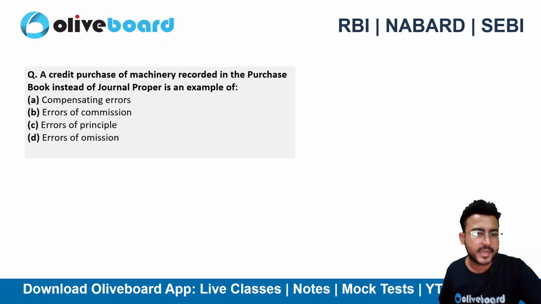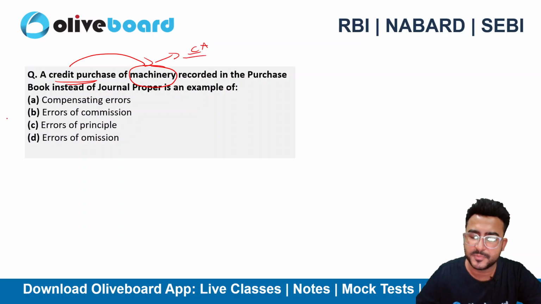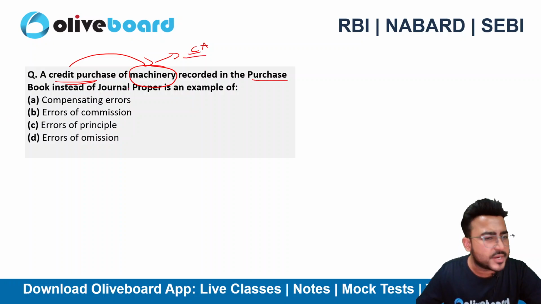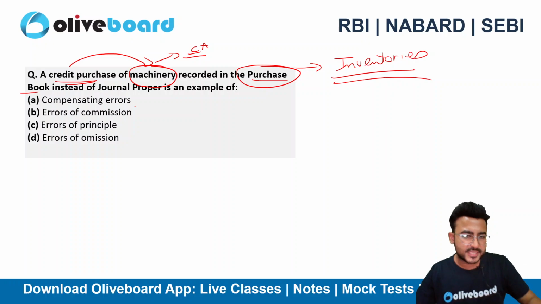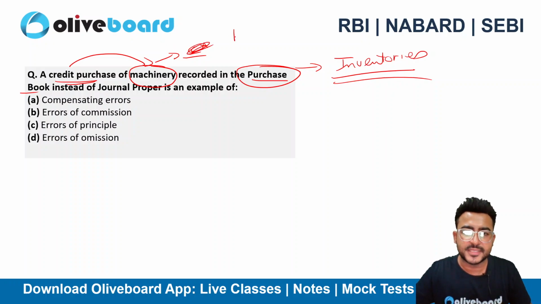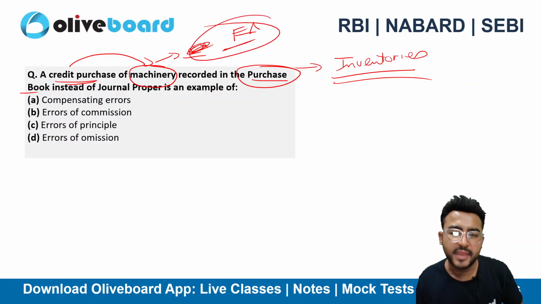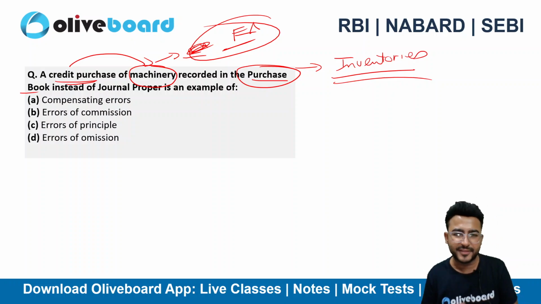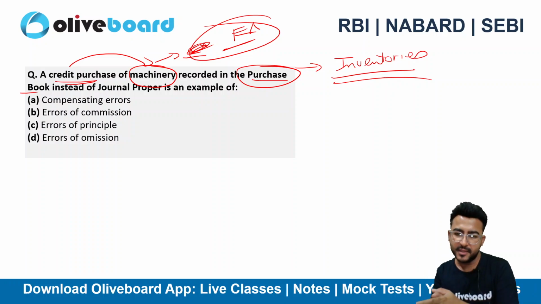Next, the credit purchase of machinery. So I have purchased the machinery on credit. That's a capital asset. Again, that's a capital expenditure recorded in the purchase book. Now what I record in purchase book whenever I am purchasing my inventories. So machinery is not an inventory, rather it is a fixed asset. It is a capital asset. It is a capital expenditure. And when I buy inventory, it is a revenue kind of expenditure, right? So again, I have done an error of principle, right?